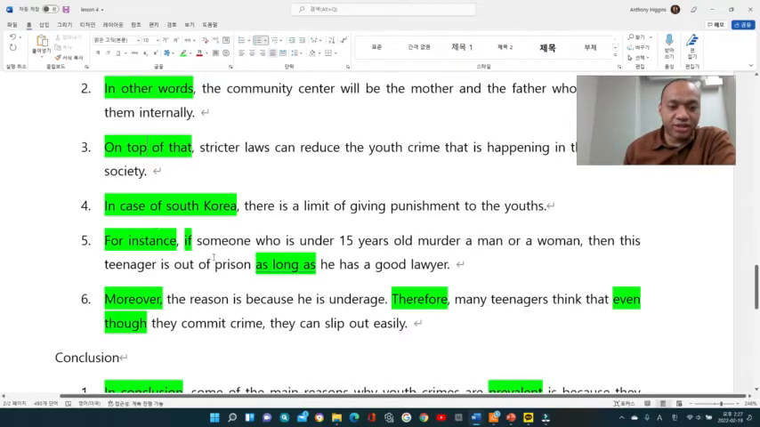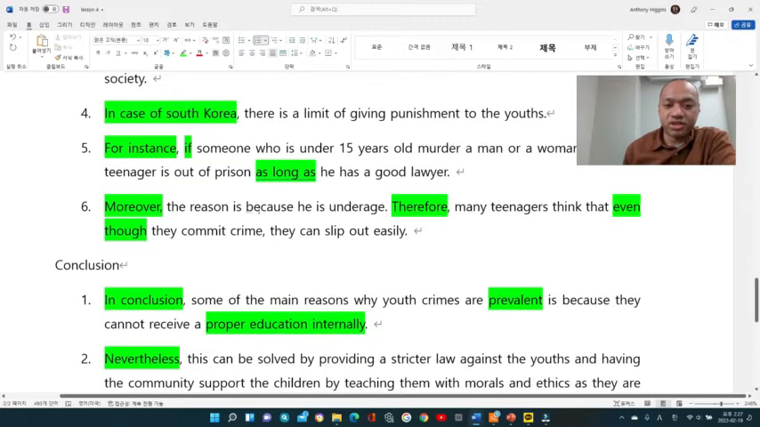For instance, I used the if conditional. If someone who is under 15 years old murders a man or a woman, then this teenager is out of prison as long as he has a good lawyer. Moreover, the reason is because he is underage. Therefore, many teenagers think that even though they commit crime, they can slip out easily.